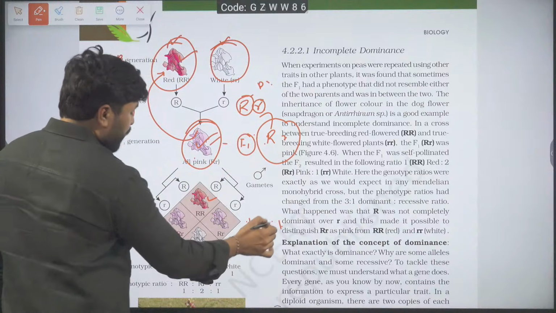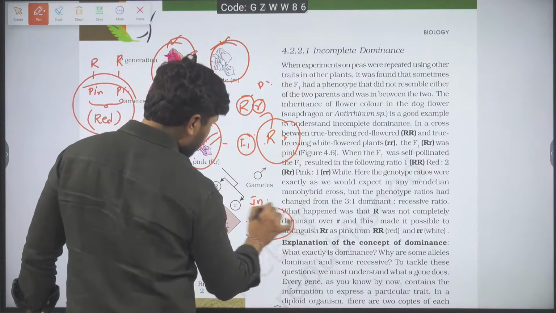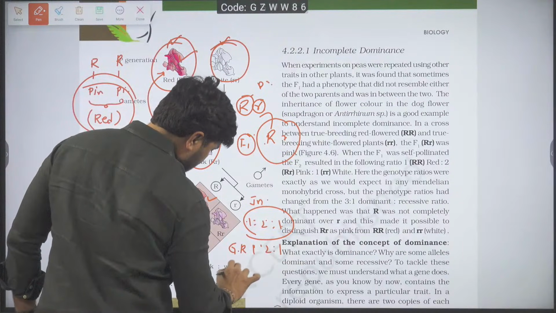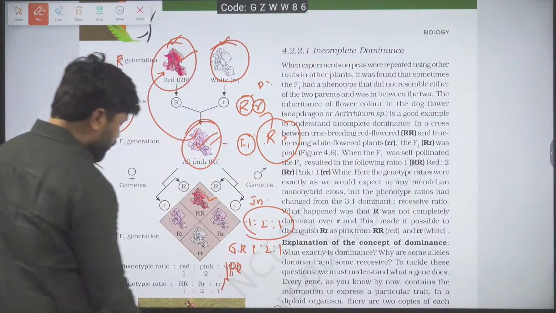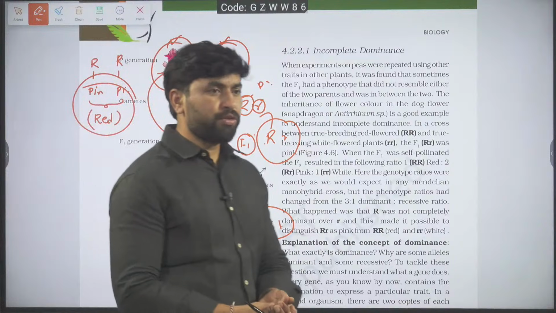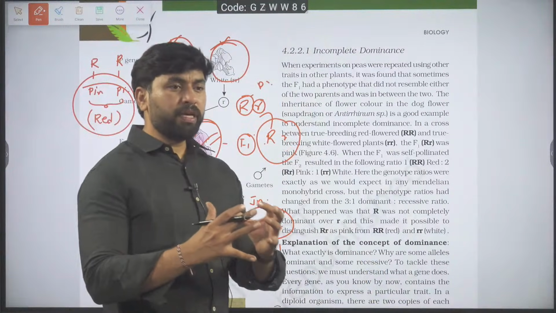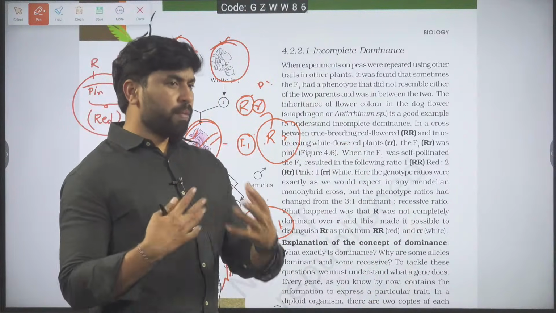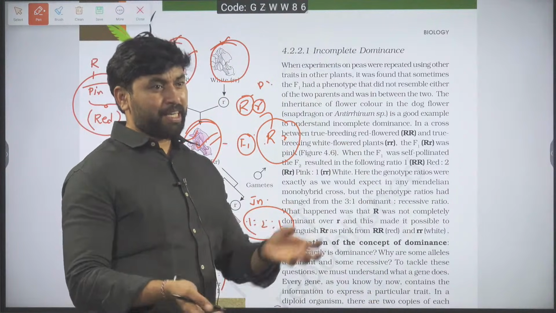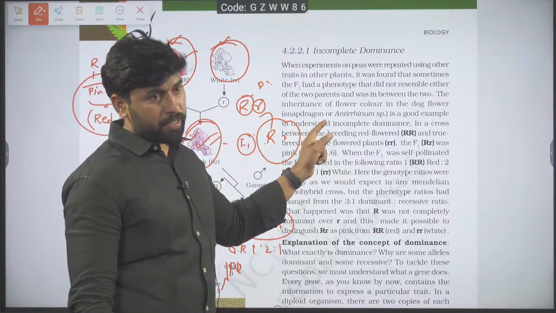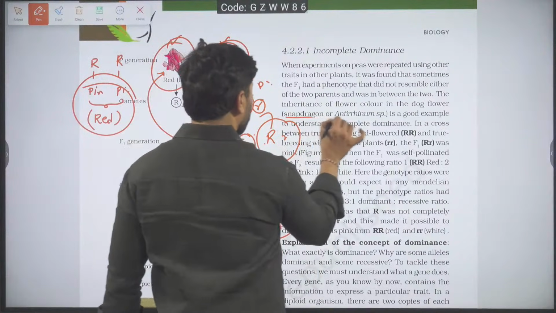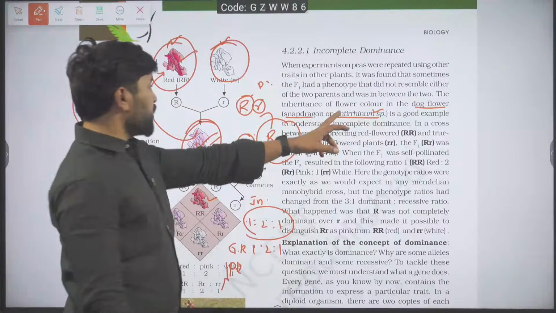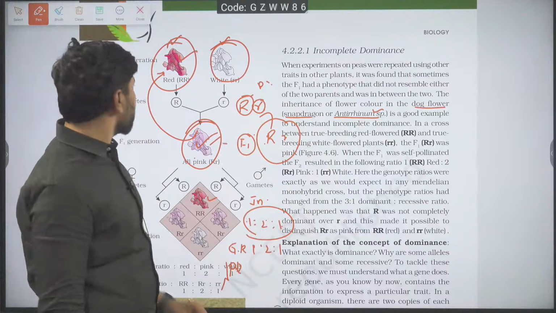So altogether, when you talk about incomplete dominance, the genotypic ratio is 1:2:1 and the phenotypic ratio is also 1:2:1. Genotypic and phenotypic ratios are the same in case of incomplete dominance. Incomplete dominance was first noticed in one plant and explained in another plant. The explained plant given in our textbook is snapdragon, commonly called dog flower, and Antirrhinum majus. All three names belong to the same plant.